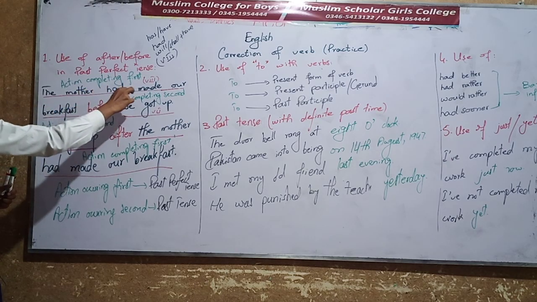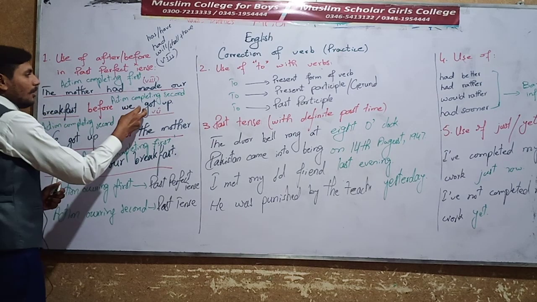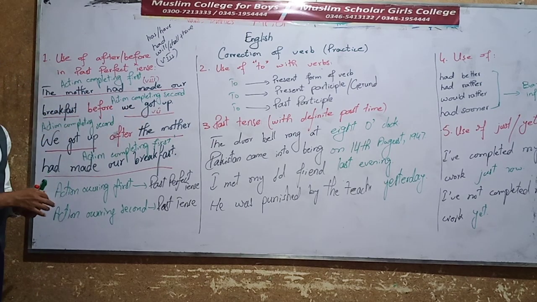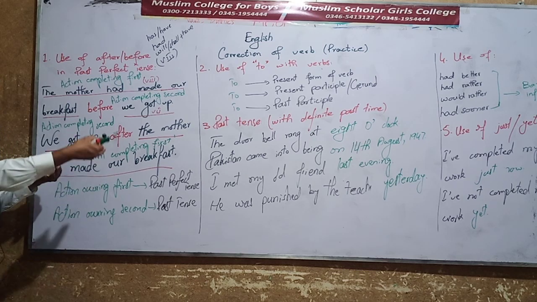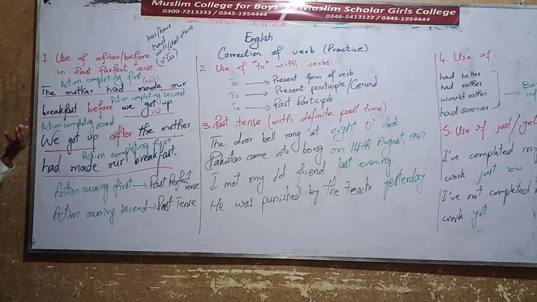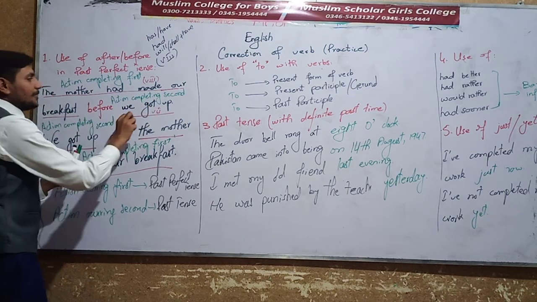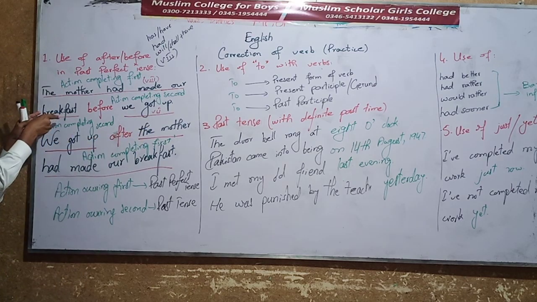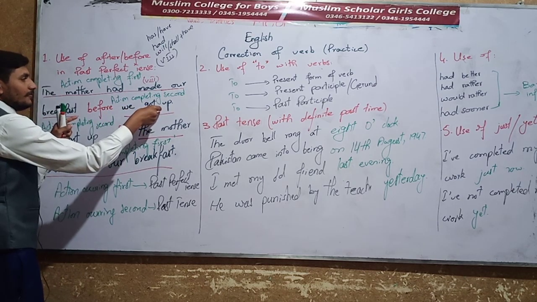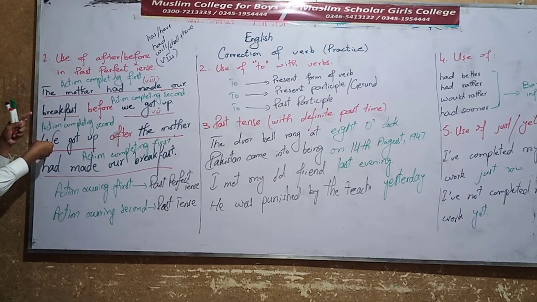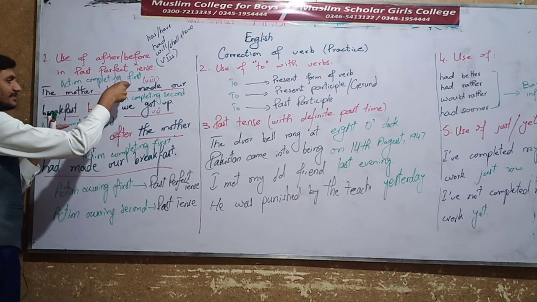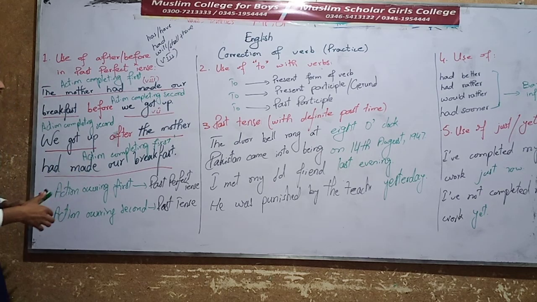The mother had made our breakfast. Before, the conjunction, is telling you that whatever is happening before this conjunction is an action completing first. The mother had made our breakfast before we got up. It means we got up later, then this happened. Before we got up, we are getting up later, but mother is making breakfast first. So this is the first action, and this is an action completing second.